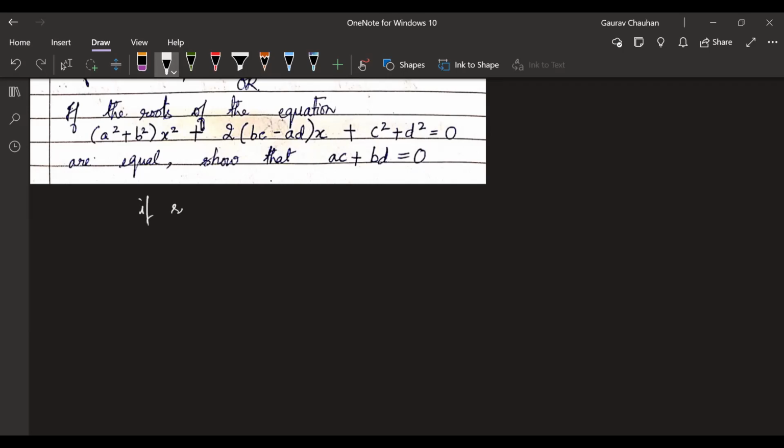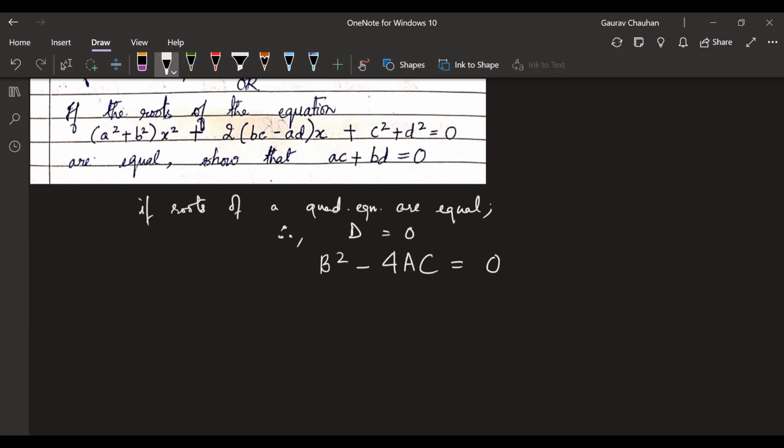If roots are equal, what happens? Hemanji, if roots of a quadratic equation are equal, what can you tell about it? Yeah, that's given. What can you tell from that? When does this quadratic equation have equal roots? MG? Roots are same. When does it happen? When discriminant is equal to 0. Therefore, our discriminant is equal to 0. Discriminant formula. Can you tell me, MG? B square minus 4AC. Perfect.